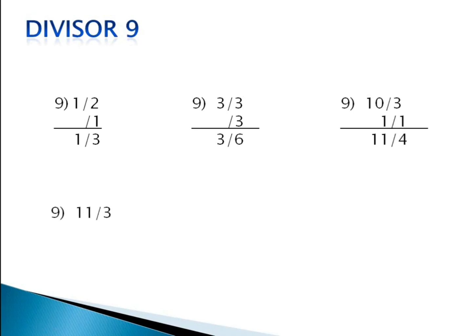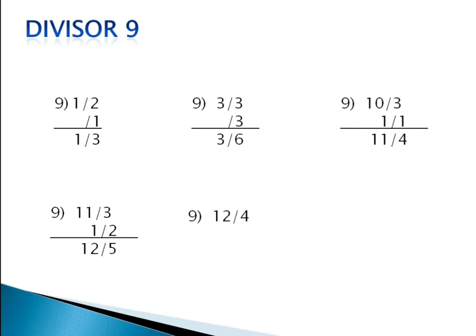Let us take one more example, 113 by 9. We get 1 here and 1 plus 1 is 2, and that sum we bring down here, and finally we add everything. You get 125, where 12 is the quotient and 5 is the remainder.